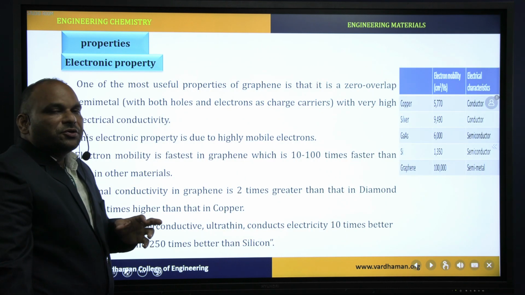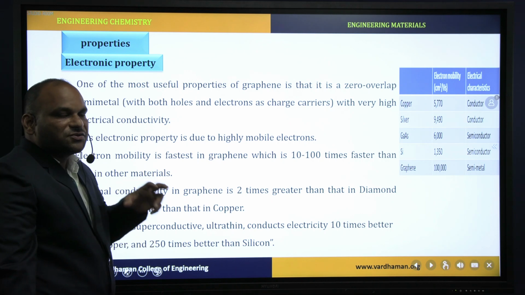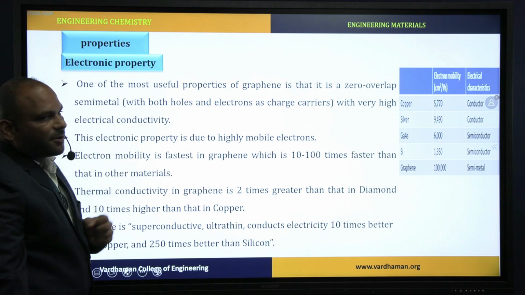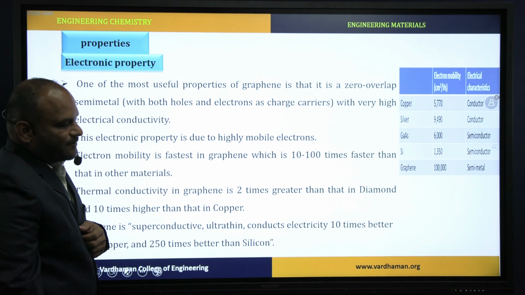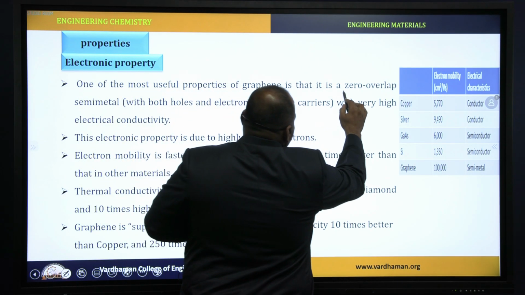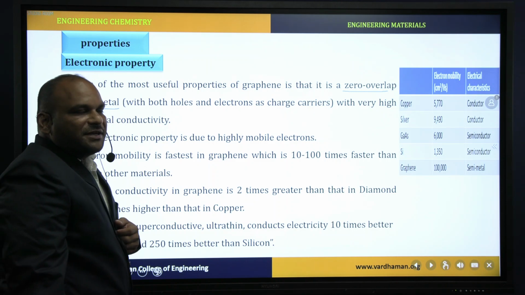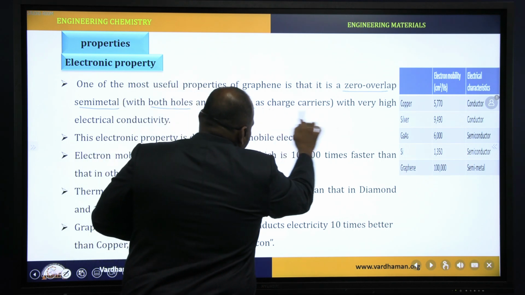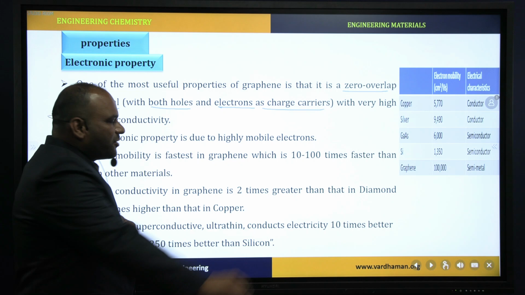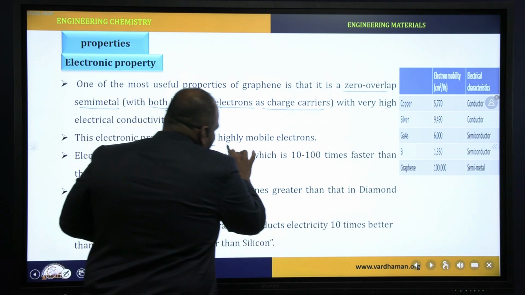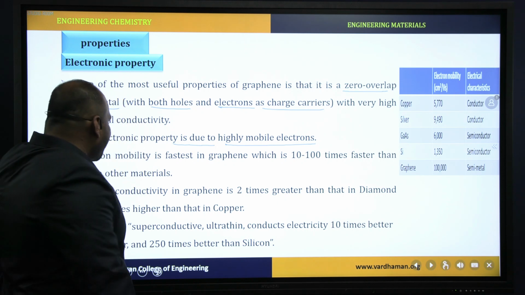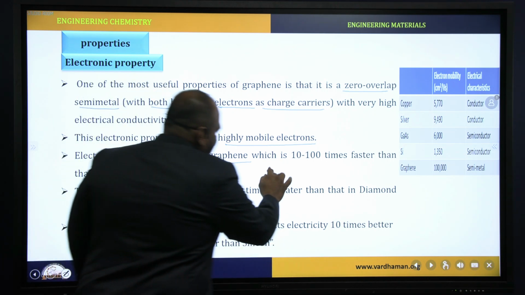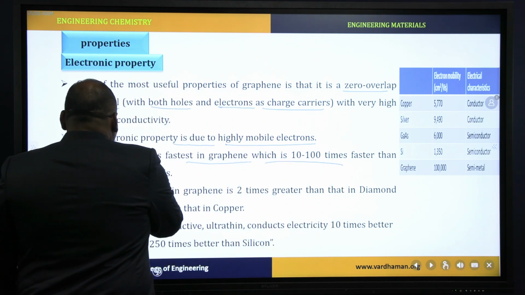Properties of graphene. Due to mobile electrons, graphene shows different properties. The first important property is the electronic property. As we know, graphene is a zero overlap semi-metal, and it shows conductivity due to holes and electrons as charge carriers. The electronic property of graphene is due to highly mobile electrons. Electron mobility is fastest in graphene, which is 10 to 100 times faster than in other materials.